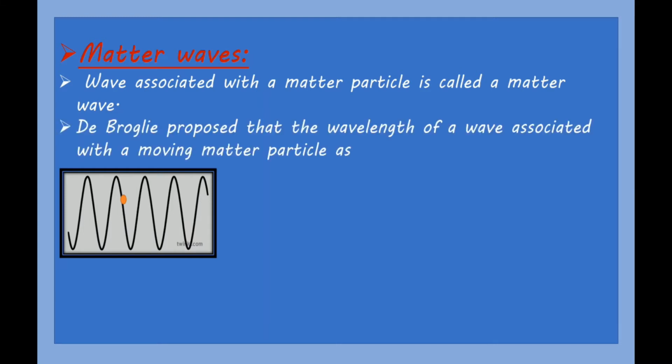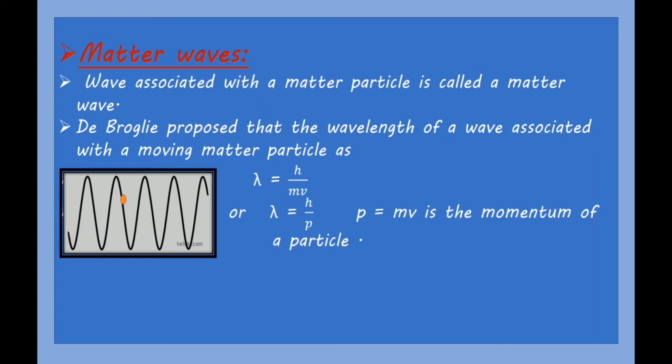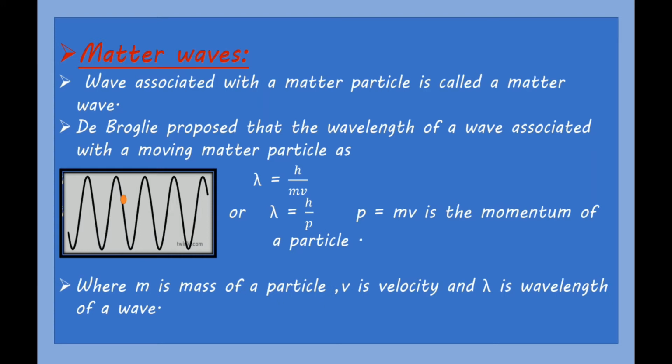So here, the wavelength of this wave is called the de Broglie wavelength. The wavelength of that wave, that is the matter wave, is named the de Broglie wavelength, and the equation for this is lambda is equal to h upon mv. Now here mv we can write as p because it is equal to momentum, and that's why lambda is equal to h upon p, where p is equal to mv, the momentum of a particle. Here m is mass and v is velocity of the particle.